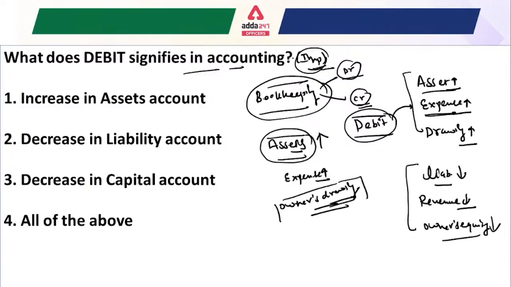Okay, if I have to choose among the options here, four options are given, so the correct answer will be all of the above. Increase in the asset, decrease in the liability account, decrease in the capital account, all options are correct here. So the correct answer is all of the above. I hope it is clear for everyone.